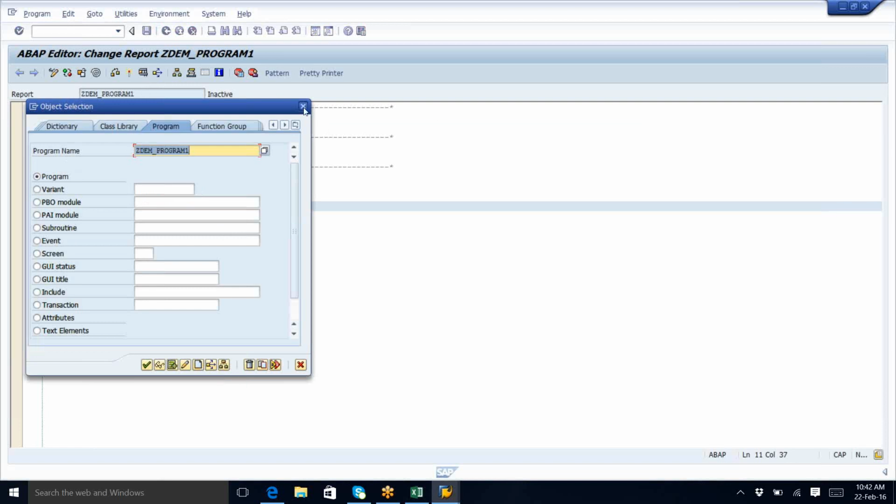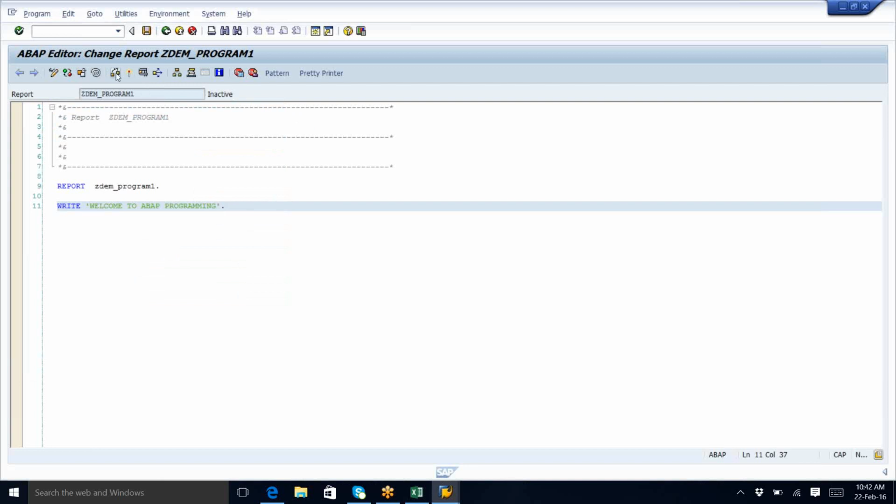Okay? Now, this is the button for syntactical check. Control F2 for what? Syntactical check. Anyways, we regularly use it in programs, don't worry. So when I click on it, it says syntactically correct.